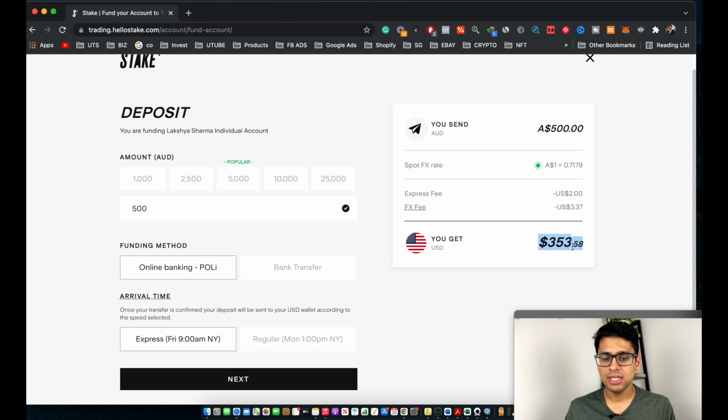Perfect. So as you can see, now we're brought to this Poly payments page. You can select your banking institution. Whatever bank you're with, select it and then click on continue. From here on, this is quite a straightforward process, and it depends on the banking institution you'll be transferring money out of. Just follow all the steps and procedure shown on the screen, and your funds will automatically be transferred to your Stake account. But for the purpose of this tutorial, as we already have funds in my Stake account, I won't be transferring any more money, so let's click on cancel. But for you, select your bank and then click on continue.